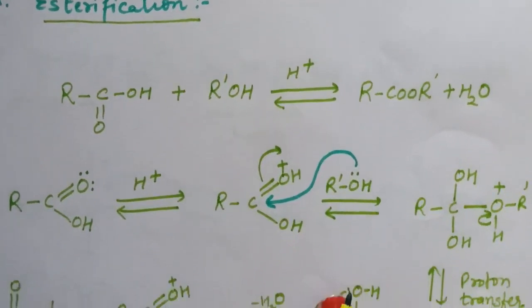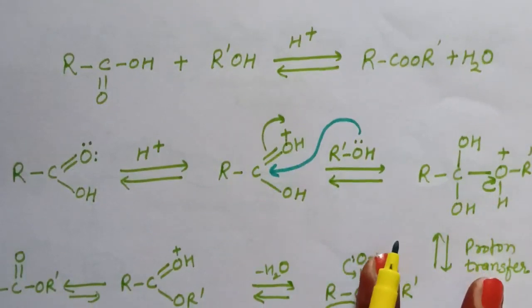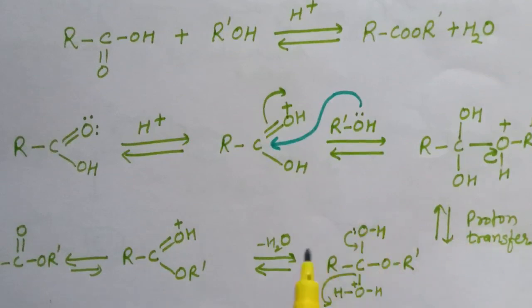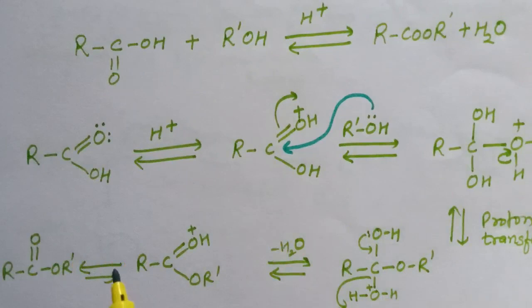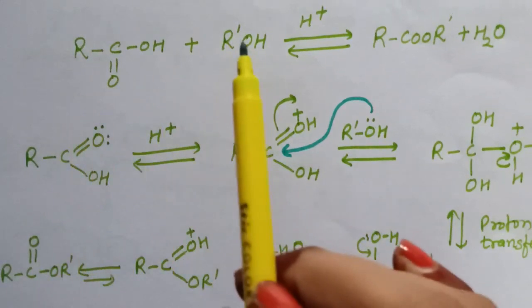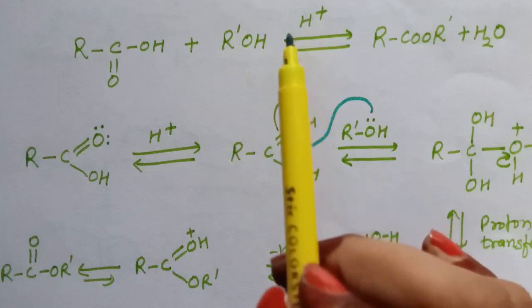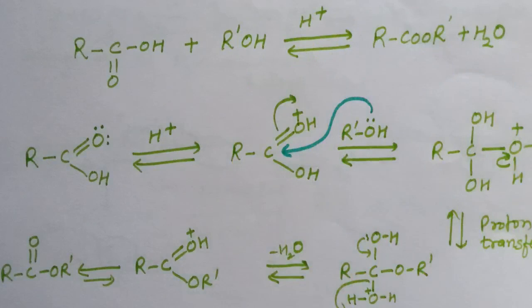Now in the third step, proton transfer takes place and from here a water molecule is lost and this protonated ester is formed. And in the last step, removal of H+ results in the formation of this ester. So this is the mechanism of esterification. Reaction of carboxylic acid with alcohol in presence of H+ results in the formation of ester and a water molecule.